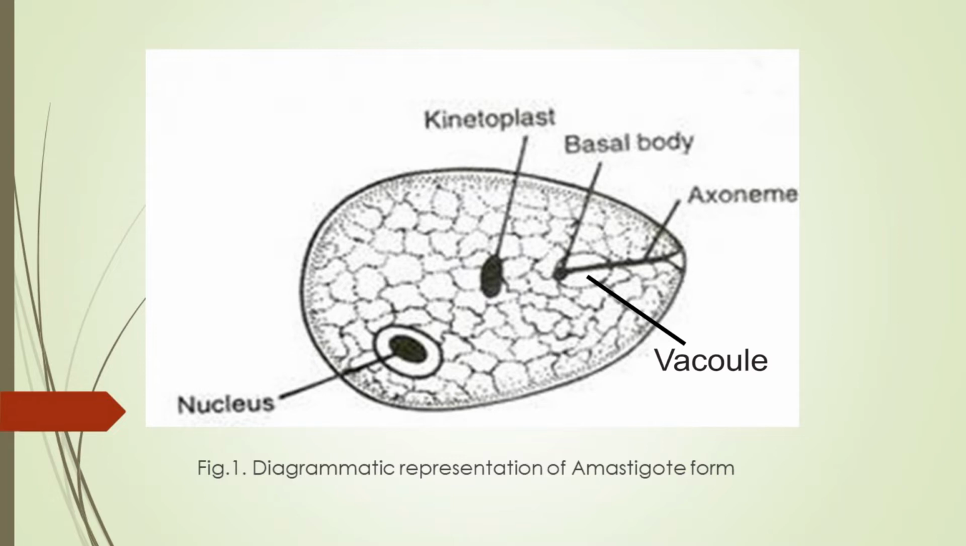They have a single nucleus and a rod-shaped kinetoplast. The axoneme arises from the kinetoplast and extends to the margin of the body. Vacuoles and basal bodies are also present alongside the axoneme. The amastigote forms divide by simple binary fission inside the cell.